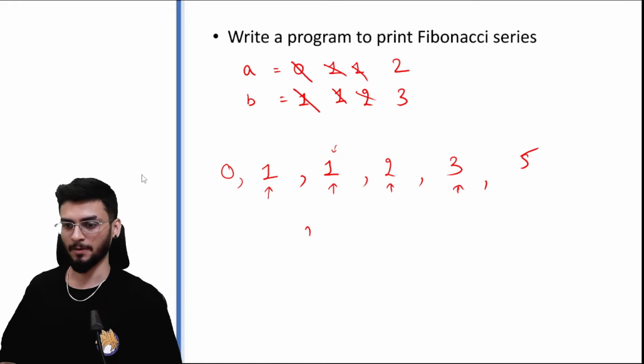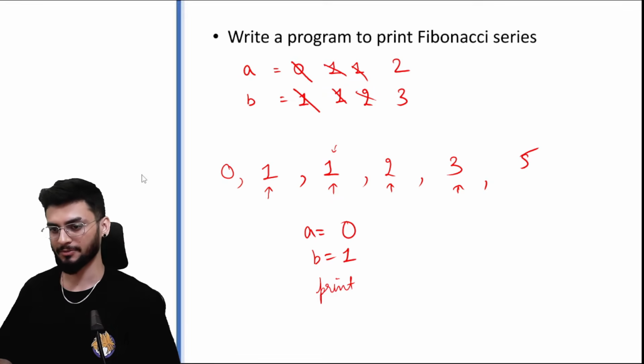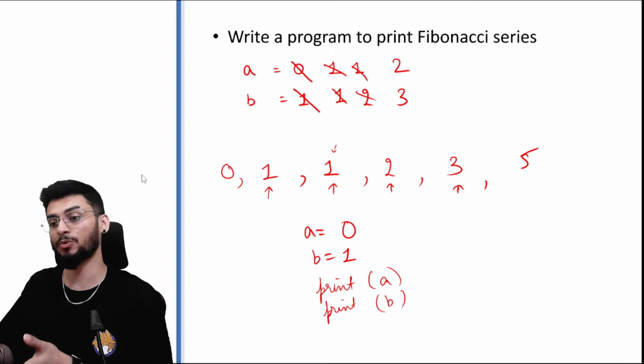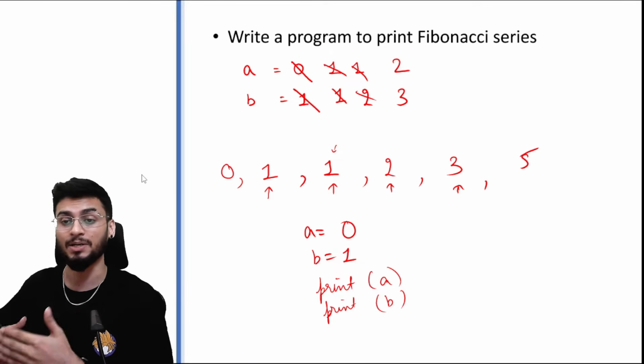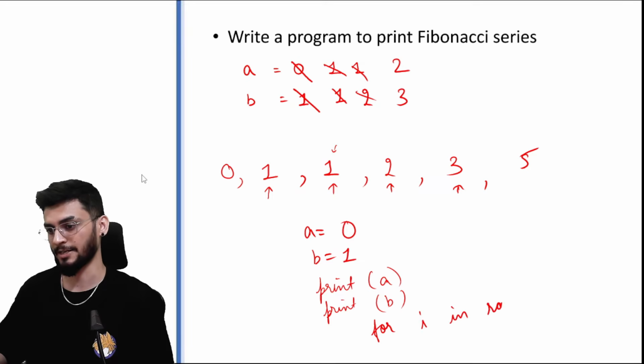First of all, we store the value of A as 0, B as 1. Now what we want to do is we want to print A, we want to print B, right? Because nothing will change here. After 0 and 1, we need to start printing the sequence. So after this, it should look like for i in range.